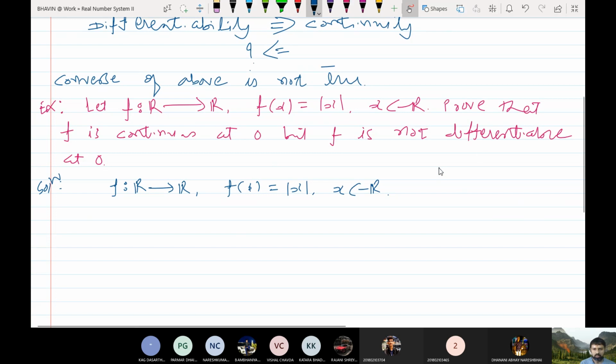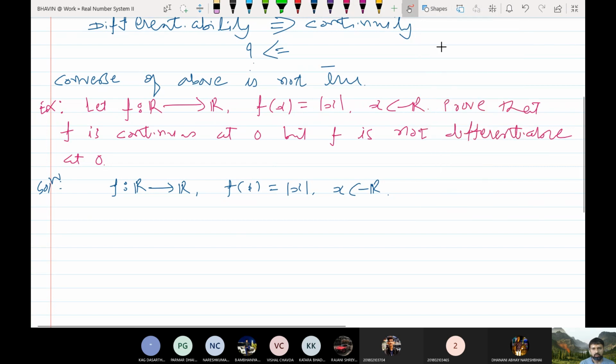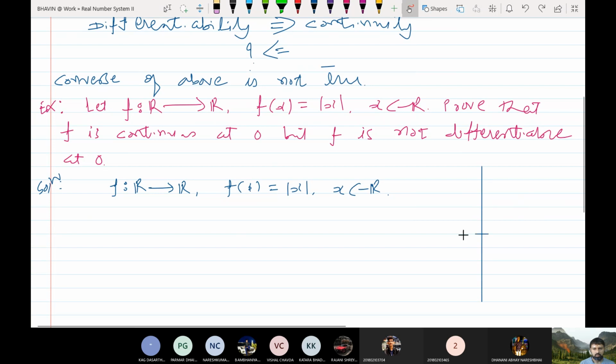Okay, so this is the graph of the function. So this is y-axis, this is x-axis, this is origin.